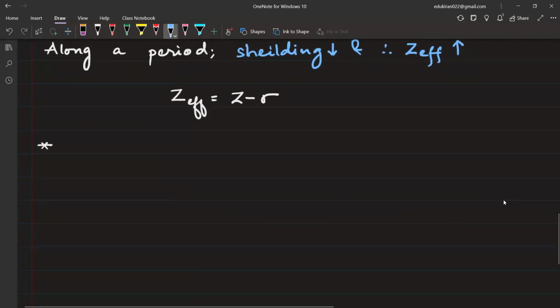Now you can also write Z effective for ions of the same element.